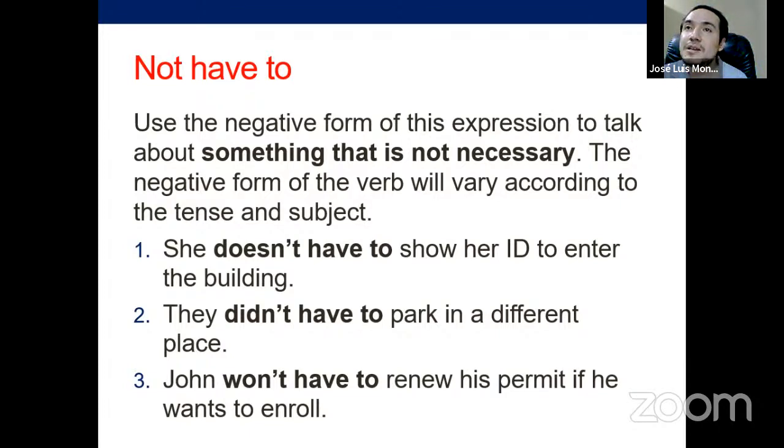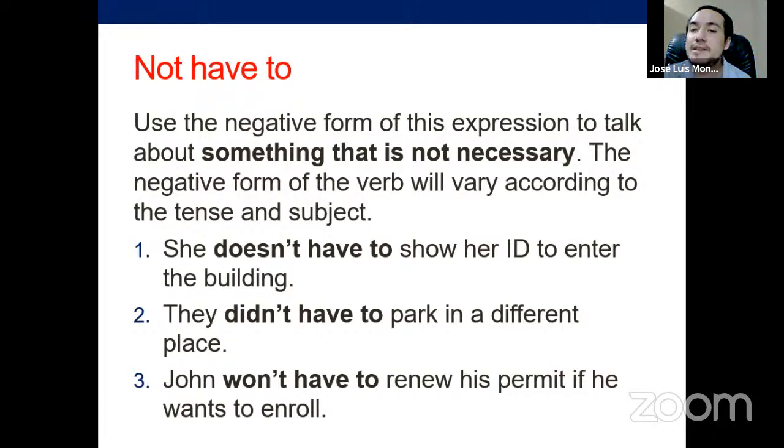This is not saying that this is a prohibition. This is not prohibited, all right? It's not the same as must in negative. Must in negative is prohibition, is something forbidden. But have to in negative is just something that you don't need to do. Okay? It's okay if you do it, but you don't need it. You don't have to.